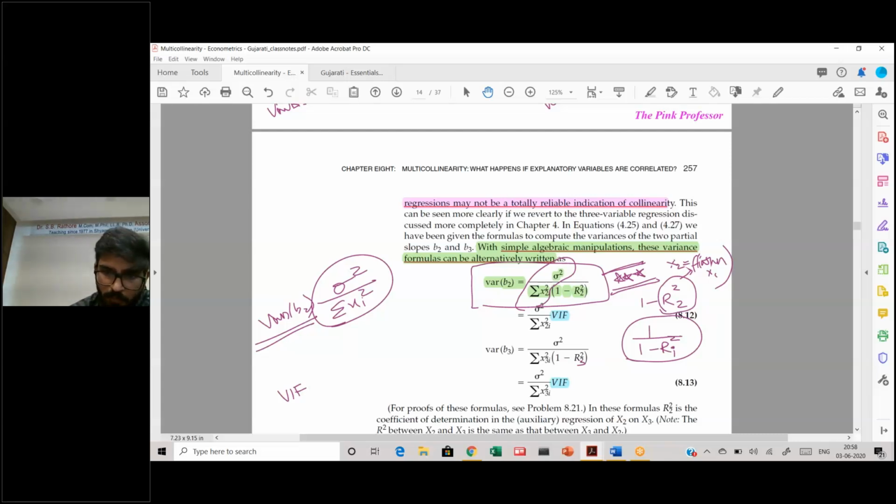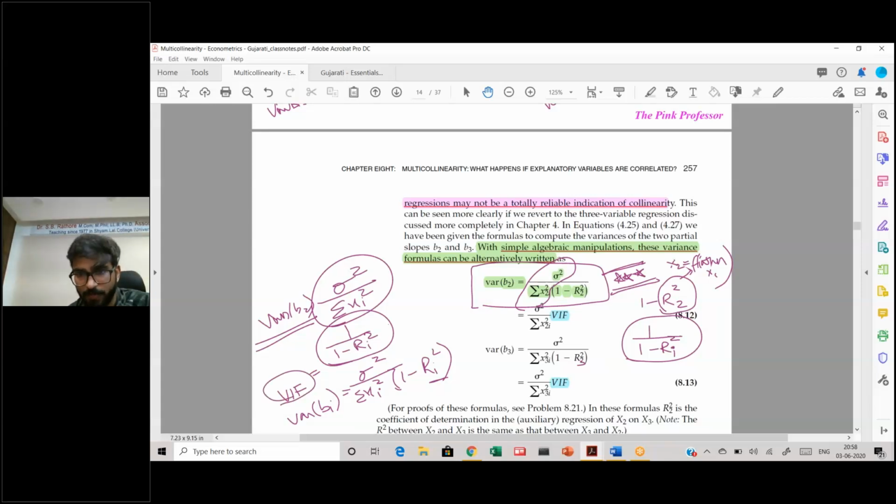So if you want to find the variance of Bi, that will be summation xi square into 1 minus ri square, which is that particular variable being regressed on all other explanatory variables, which essentially translates that 1 upon 1 minus ri square is called the variance inflation factor.